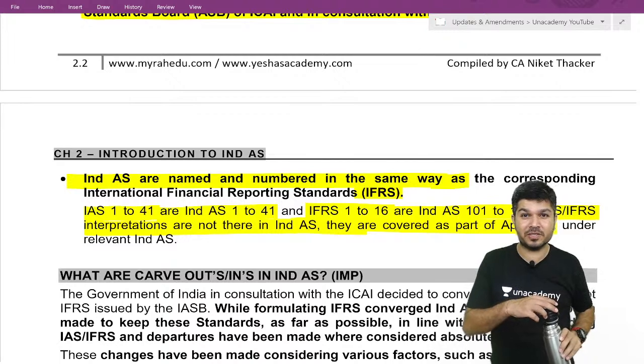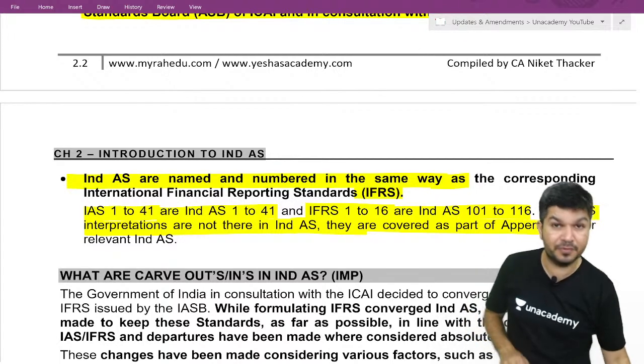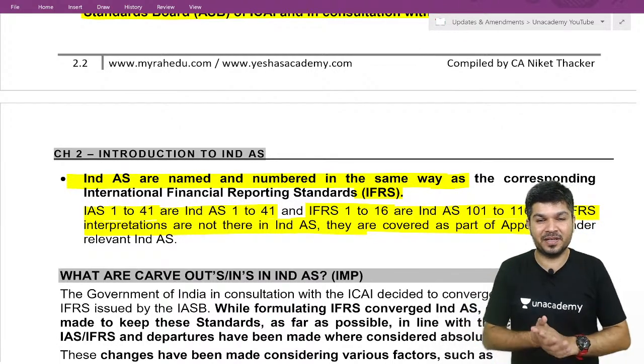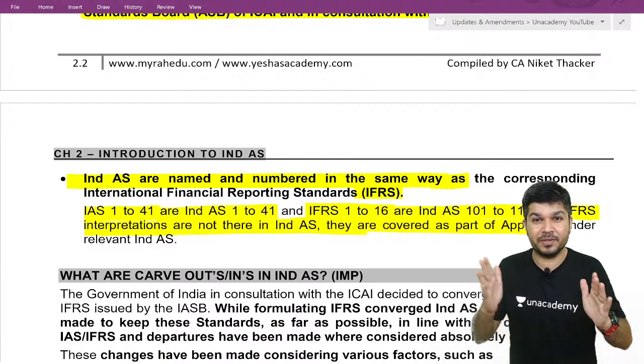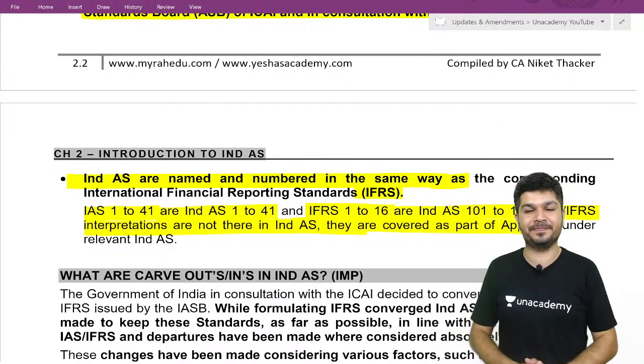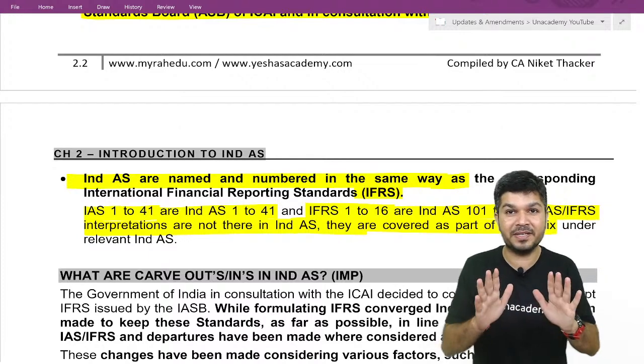Keep replying, keep yourself active. If you are active, you enjoy the classes. So would we make any changes which are relevant to the Indian scenario? Definitely yes. So now pay attention.